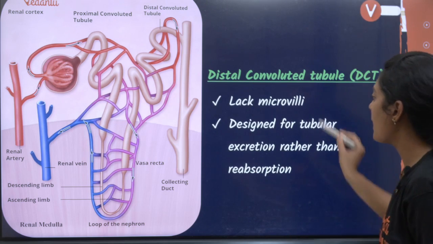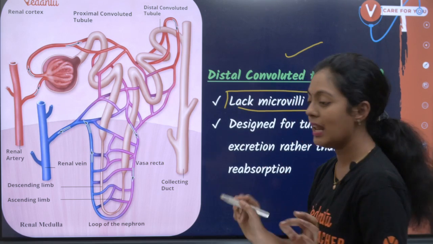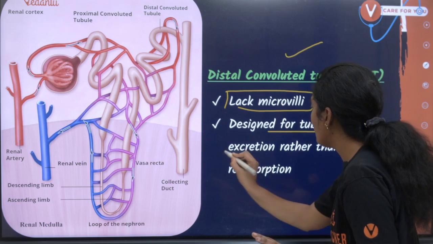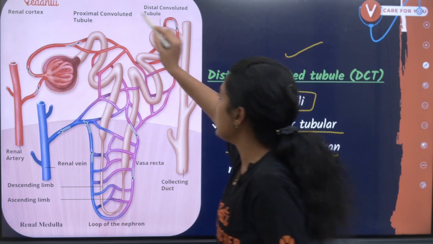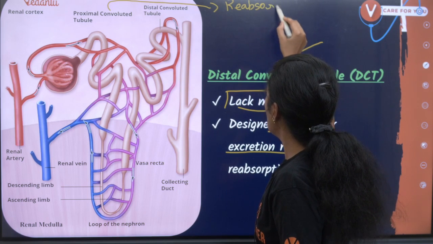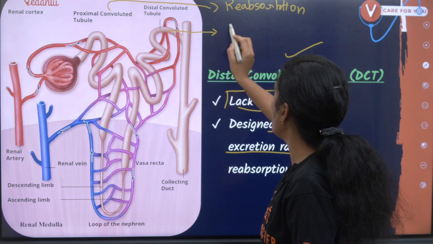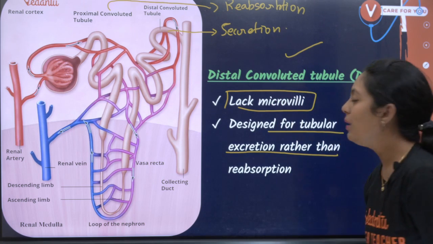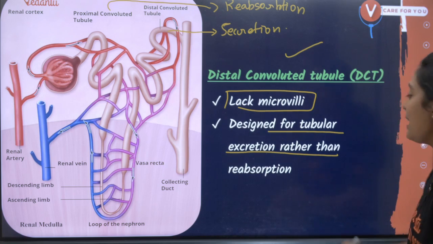அடுத்தது பார்க்கலாம். DCT. DCT ல வந்து they do not have microvilli. அந்த மாதிரி microvilli structure கிடையாது. They are designed for tubular secretion rather than absorption. உங்க PCT ல பாத்தீங்கன்னா it is designed for reabsorption. I'll tell you what reabsorption and all. Whereas DCT is designed for secretion. That's very important. Tubular excretion or tubular secretion kuda sollalam. Very important. Okay, let's move on now.